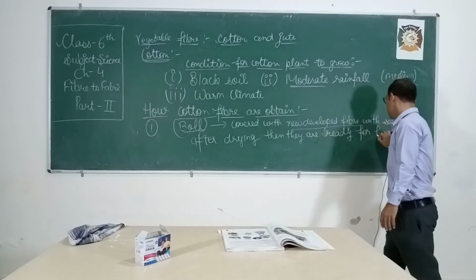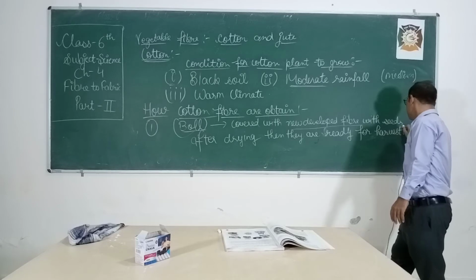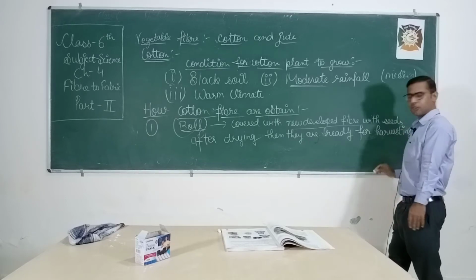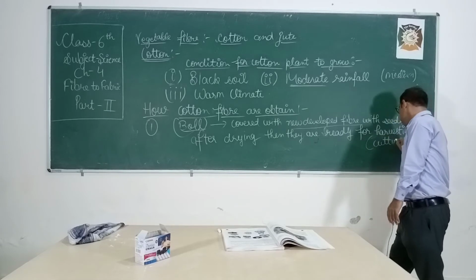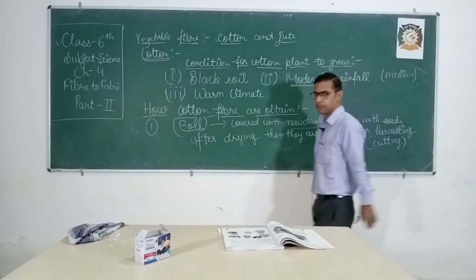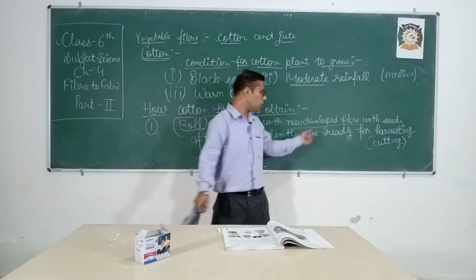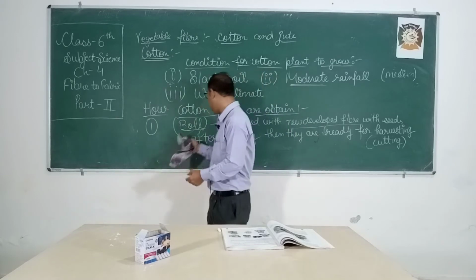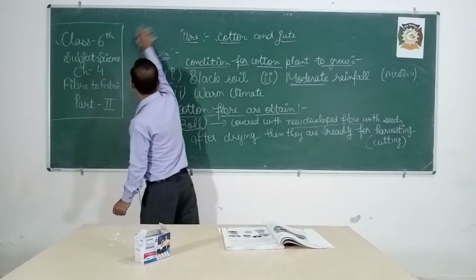Okay students, after they become dry, you can harvest the crop. Harvesting means gathering or cutting. Okay, you gather the crop or you cut down the crop. That is called harvesting. Now what happened? You have cut the cotton. You have collected the ball of the cotton plant. Now after that what will happen?